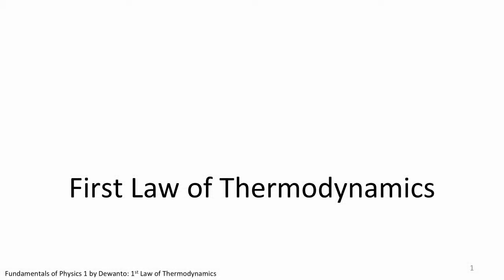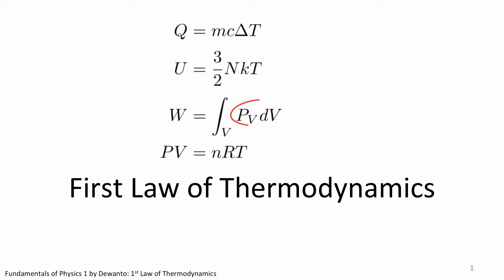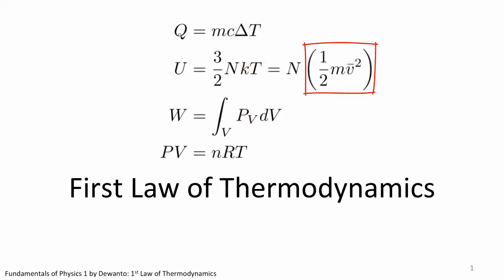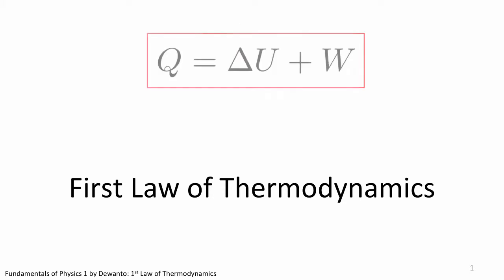In the last two chapters, we established the concept of heat, internal energy, and work in a gas system. We learned how these quantities are parameterized by pressure, volume, and temperature, which describe the macroscopic states of the system. The macroscopic state of the system is described by the kinetic energy of the constituent gas particles in the system. We are now ready to put everything together in this so-called first law of thermodynamics. Mathematically, it is written in the following equation.